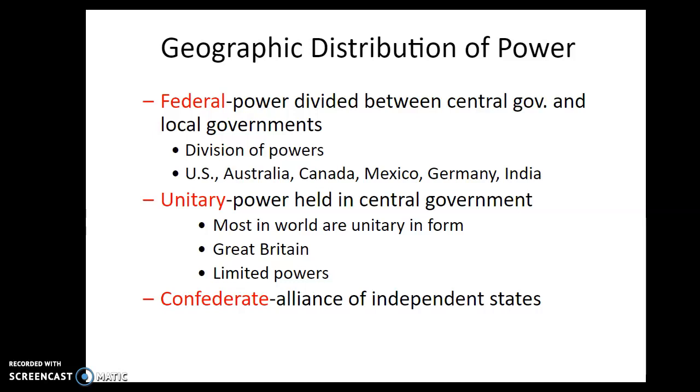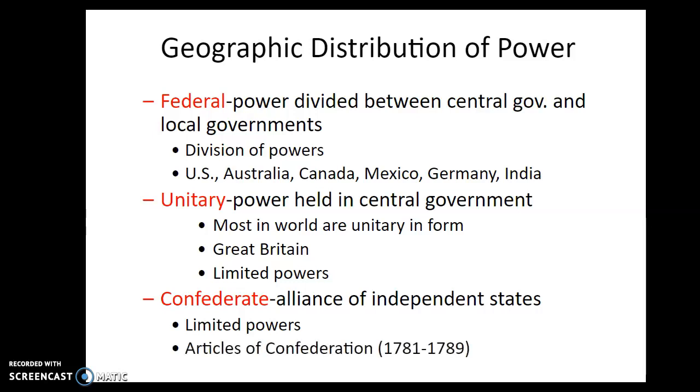A confederate type of government. This is an alliance, or loose alliance, of independent states. Very limited powers here for a confederate government. We've had two in our United States history. The first one was the Articles of Confederation, 1781 to 1789.